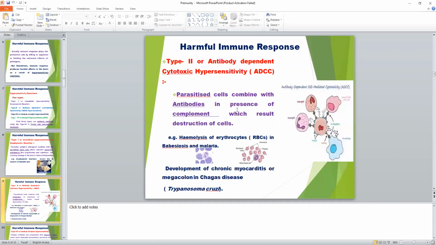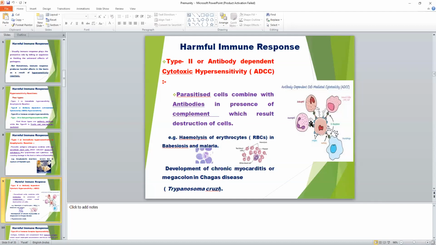Then type 2 hypersensitivity reaction, that is antibody dependent cytotoxic hypersensitivity. In this mechanism, parasite cells first combine with antibody in the presence of complement. Complement is a mixed type of globulin present in the serum of the host, as you have already read in microbiology, which results in destruction of the cells.